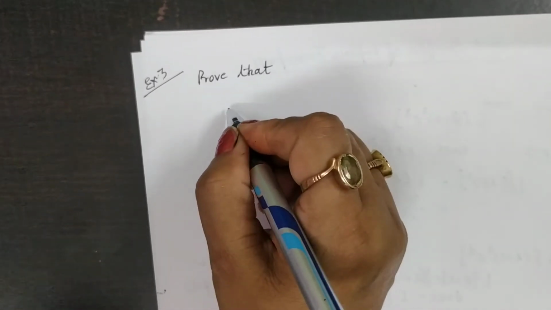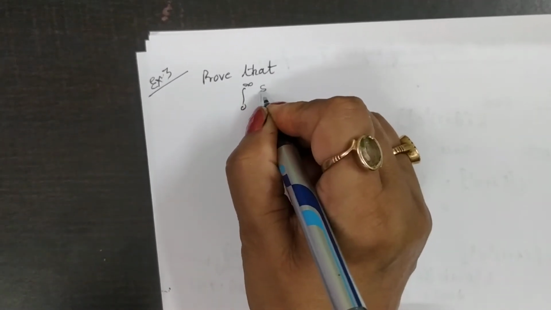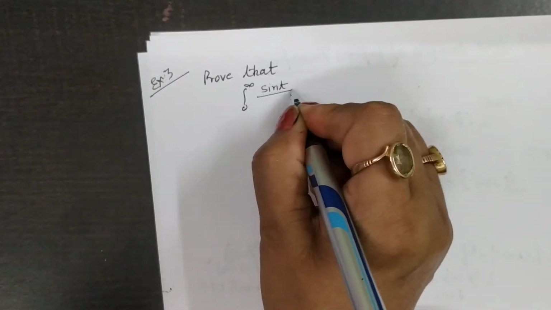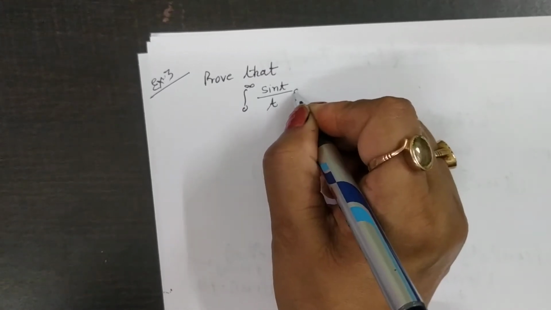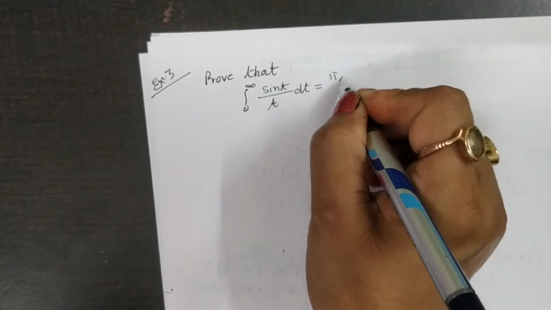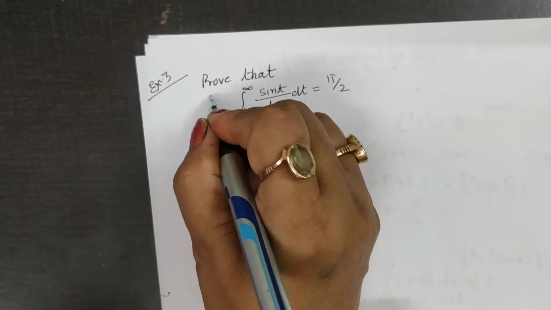The question is this one: integral from 0 to infinity of sin t by t dt is equal to pi by 2.